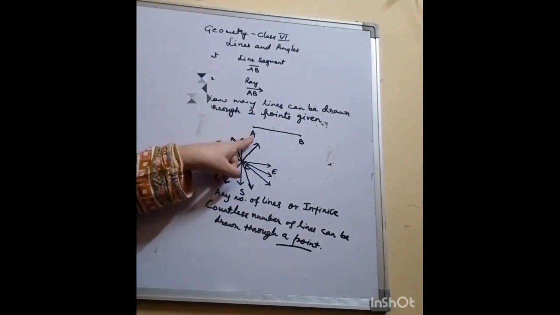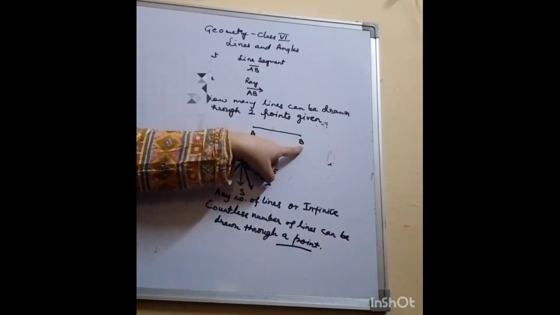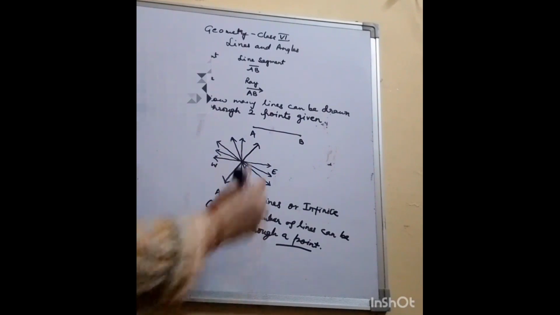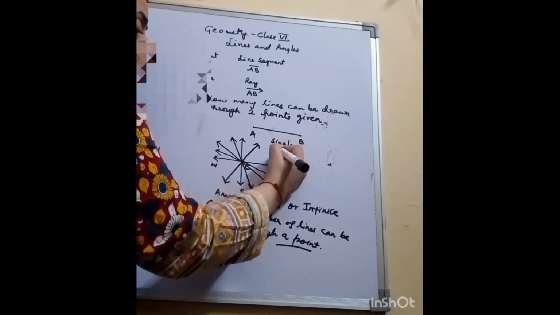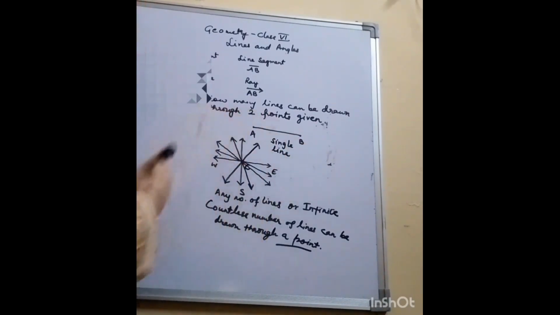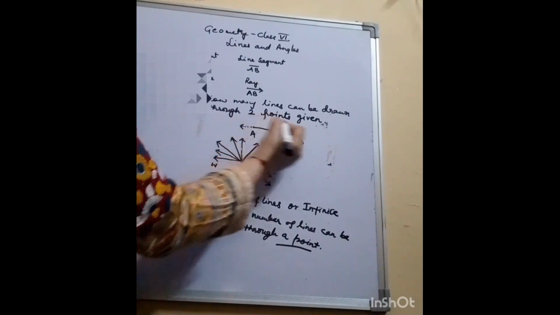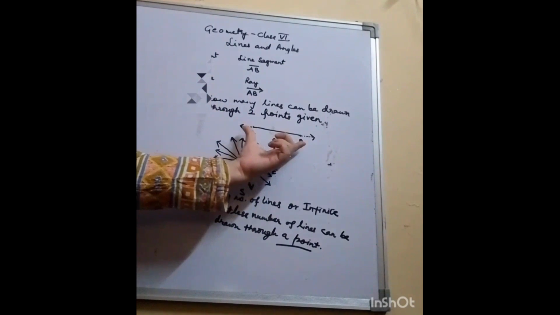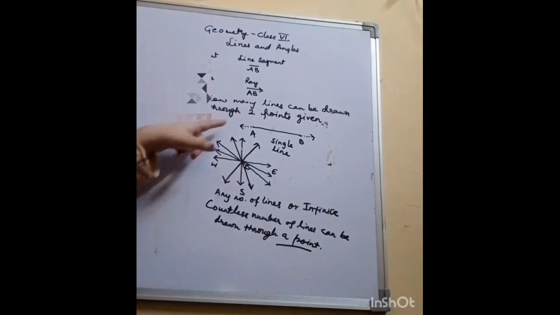So I am joining A with B. When I connect A with B, I get a single line segment or single line. If I extend, because it is asking how many lines can be drawn, I take 2 points and extend them in both the directions. So this is the single line.